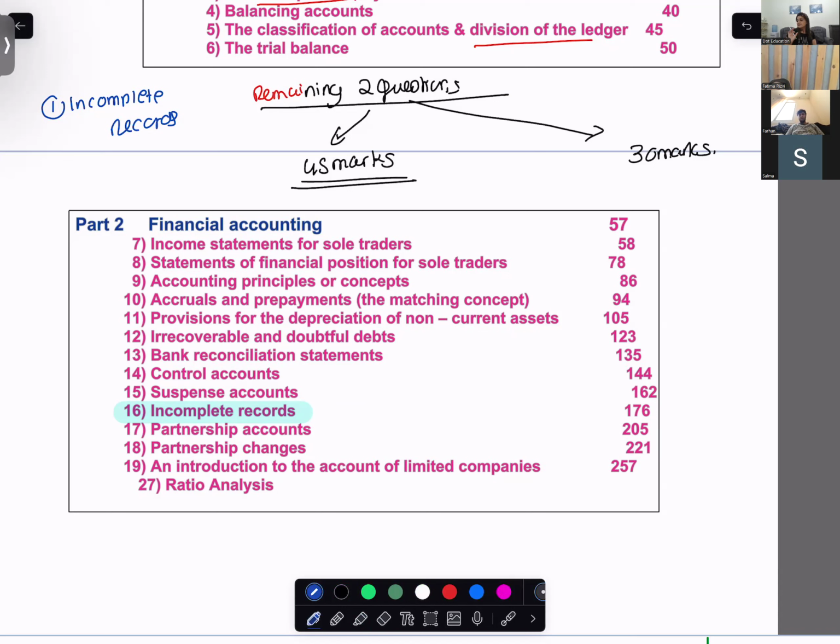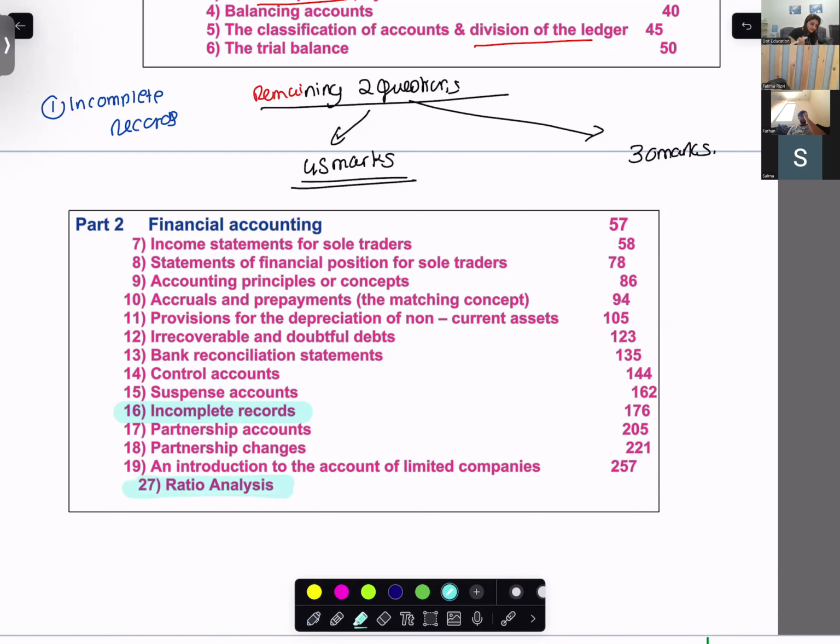Wait, miss, what did you say? You can have incomplete records also and limited company also. But limited will be 15, incomplete will be for how many? 30 months. Okay. Then the next chapter that you have to do is ratio analysis.